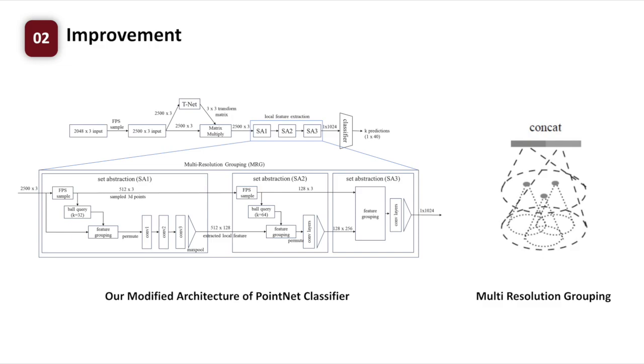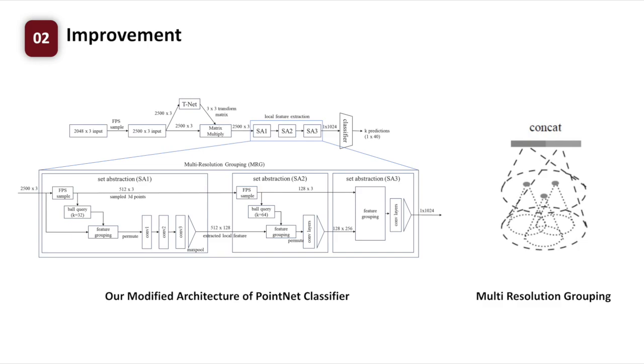Its operation can be stacked for increasingly abstract local features. To consolidate local features, PointNet++ introduced the MRG strategy, which groups features from the set abstraction stack. This stack combines the local information from different dataset levels.